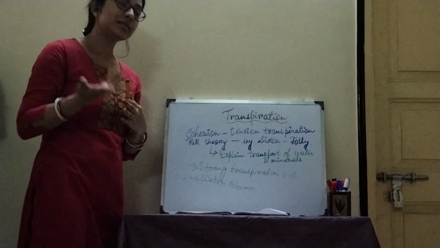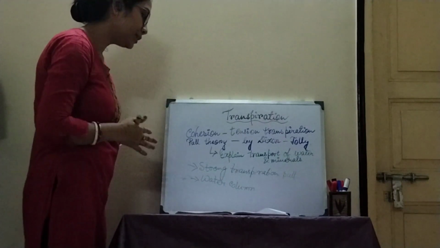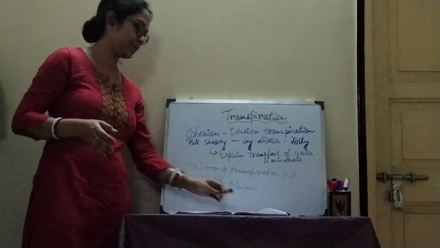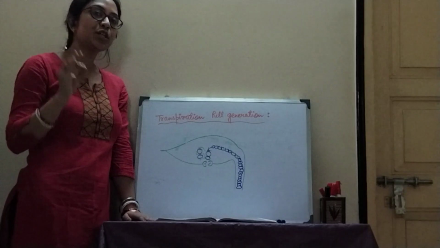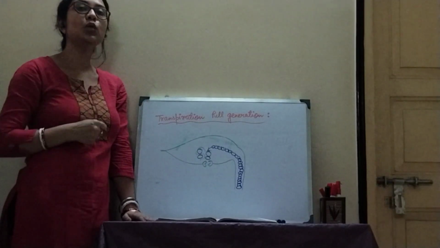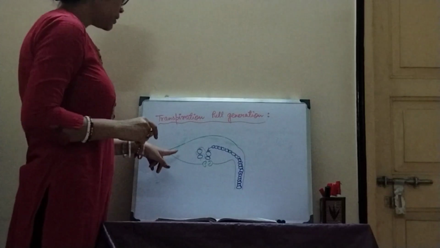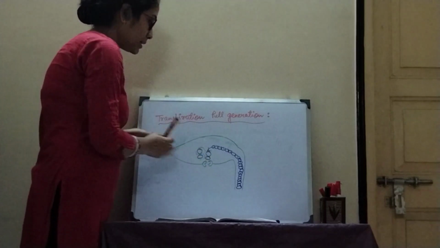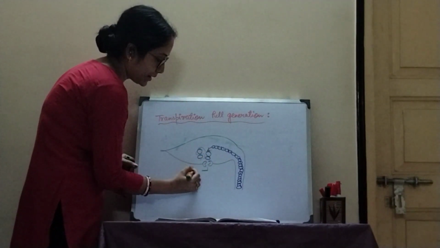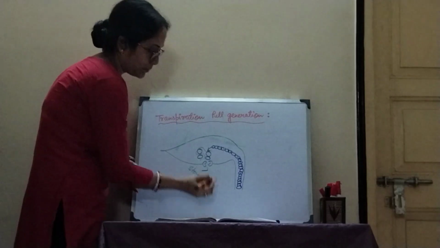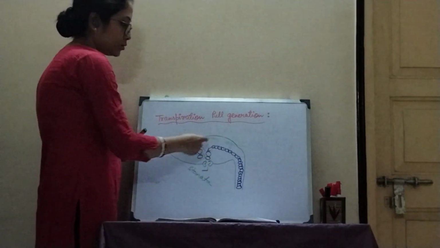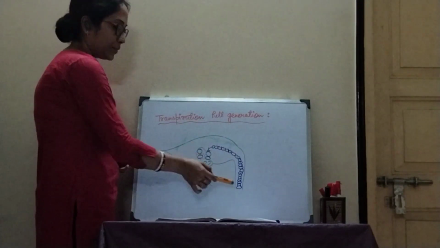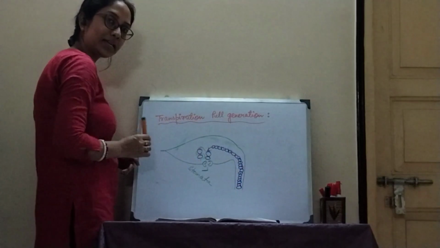Okay, so let's just roll up with the transpiration pull generation. How is the transpiration pull generated? Okay, so let's start with the transpiration pull generation procedure. Just imagine this is the image of a leaf, and this gate is the stomatal opening, the stomata. And the blue portion here, suppose it is the water column. The water molecules will form a column-like structure.